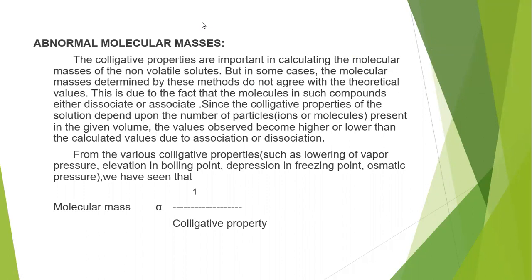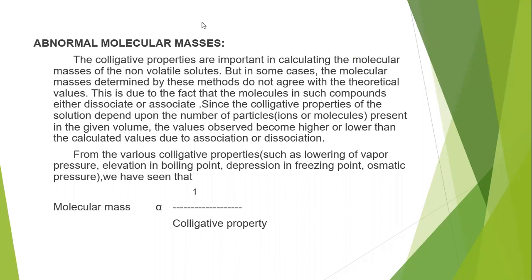Colligative properties are important in calculating the molecular masses of non-volatile solutes. The main applications of colligative properties, we already discussed in the previous videos.